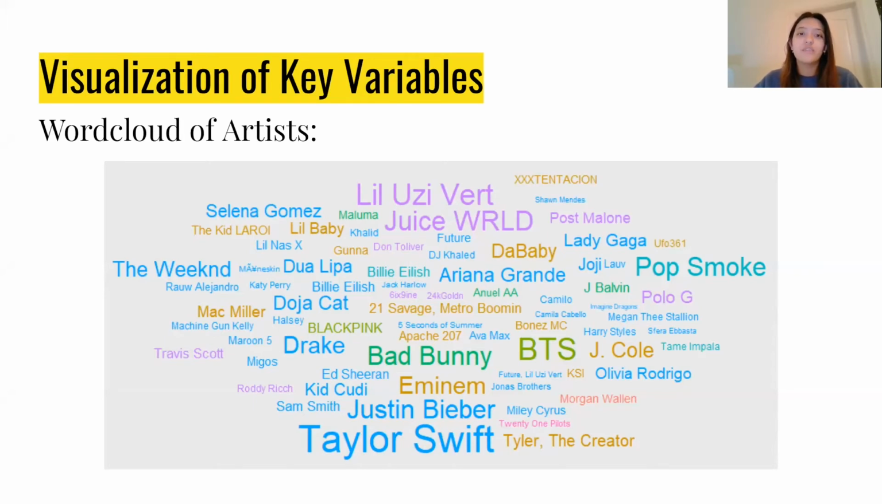So the artists that had the most songs on the charts were Bad Bunny, Pop Smoke, BTS, Justin Bieber, Juice WRLD, Lil Uzi Vert, with Taylor Swift being the largest, as she had 52 songs on the charts within the time period of this data set.